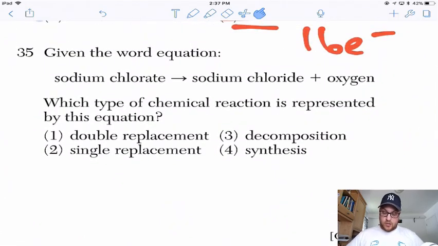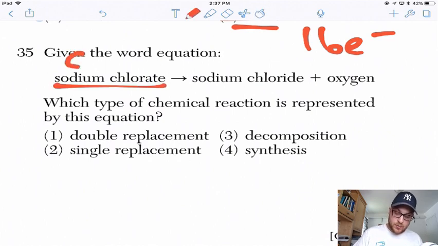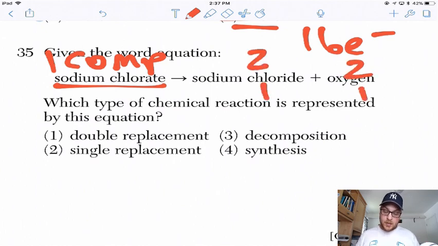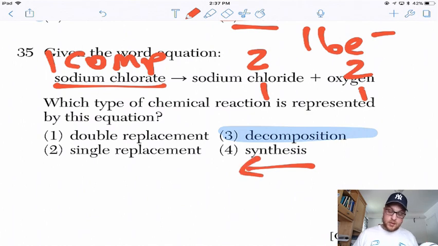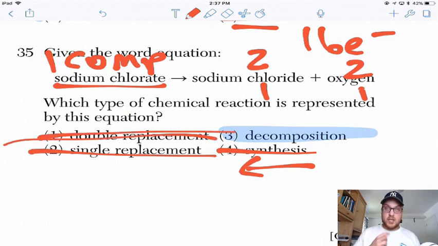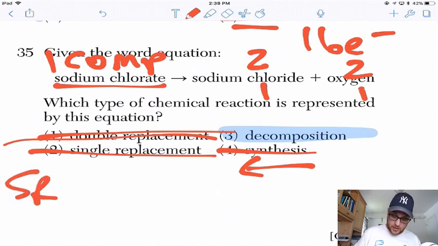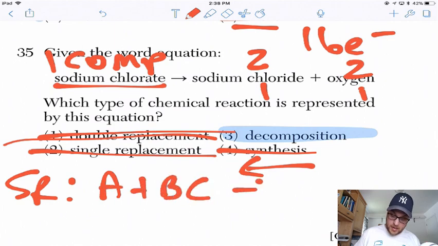Given the word equation, which type of chemical reaction is represented by this equation? So we have a compound here. We have one compound here, splitting into two things over here. So when stuff splits, you have decomposition. Synthesis would be the reaction in reverse, because that's combining things. And then single and double replacement involve atoms and compounds exchanging atoms with each other. So single replacement would be A plus BC makes AC plus B. So we had a single switch.